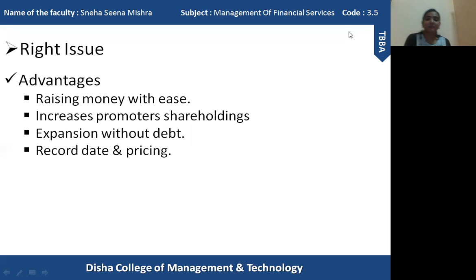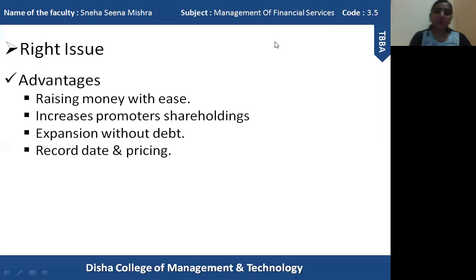That gives an advantage to the existing shareholders, whether they are interested in purchasing the new issue or would prefer to dismiss it. So the exact date when the right issue is going to be conducted and the price, all the details will be informed to the existing shareholders in advance. These are some of the important advantages of right issues.